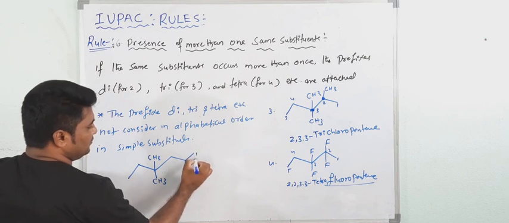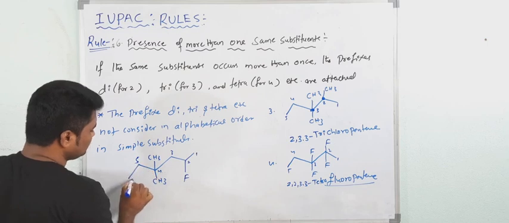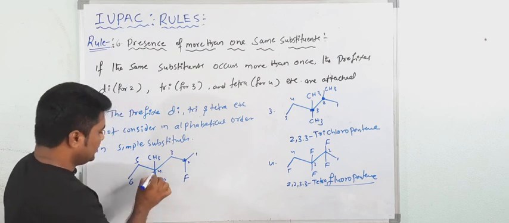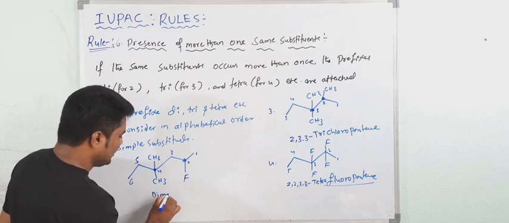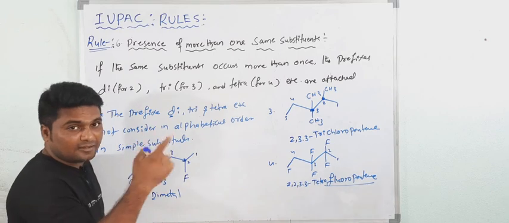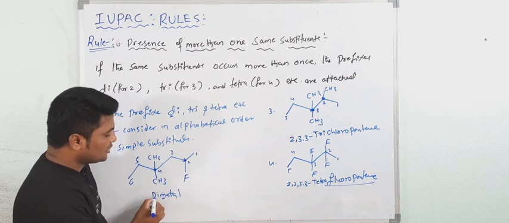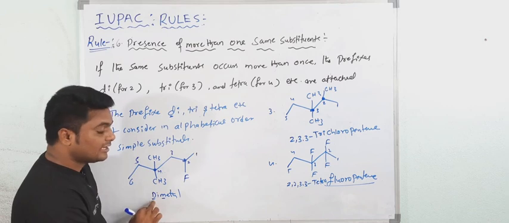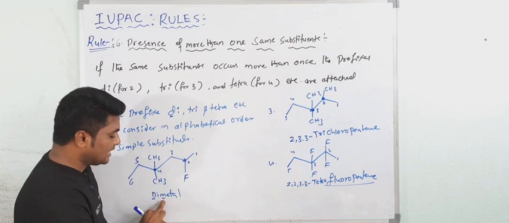Now give the numbering here: 1, 2, 3, 4, 5, 6. At the second position fluorine is there. In the fourth position, 4, 4 di, this is what? Dimethyl. So this di is a prefix, and it is not considered in the alphabetical order. We have to see only methyl, M, because this prefix is not considered in the simple substituent. So we will not consider the D of the di in the alphabetical order. We will see only M, dimethyl, M methyl.